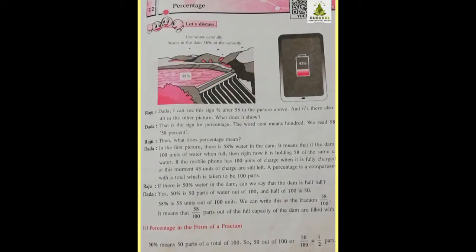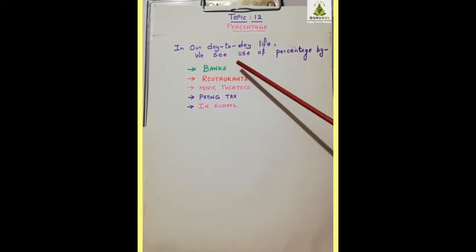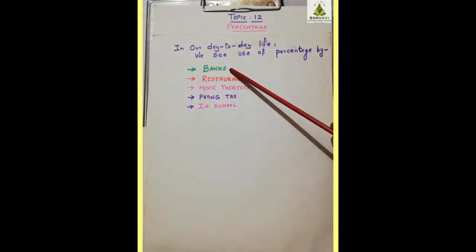Good morning, children. Today we will start with our new topic number 12, percentage. Now, you might have heard about percentage in different places. We see the use of percentage by banks. For senior citizens, the fixed deposit interest rate is high. Currently the bank offers 9.25% on senior citizens' fixed deposit. For others, it is much less, around 5 or 4%. Each bank has different interest rates.